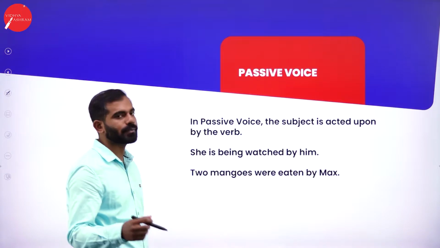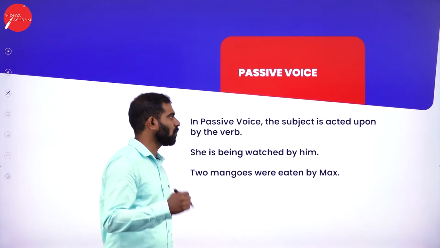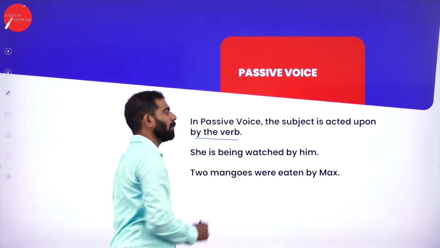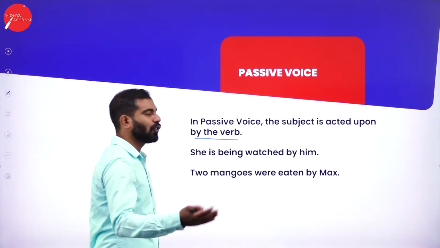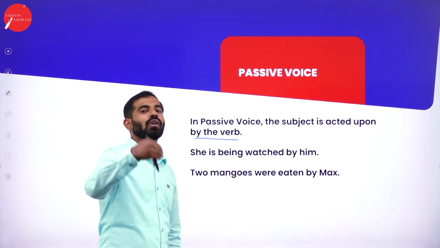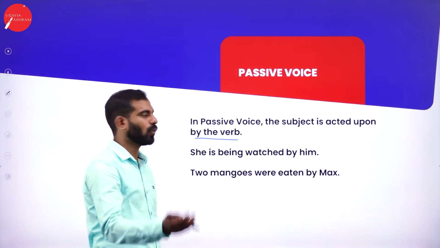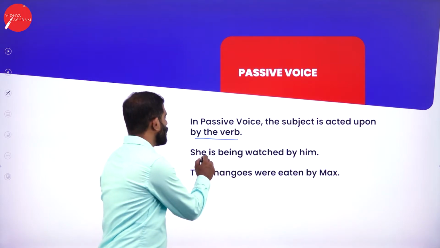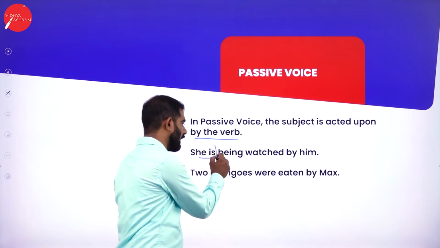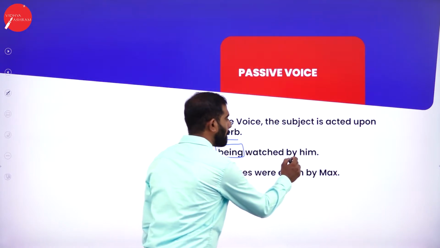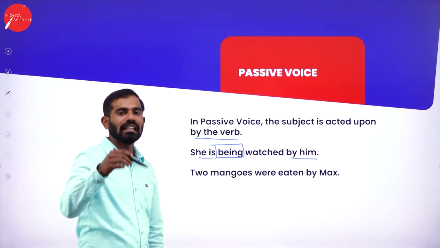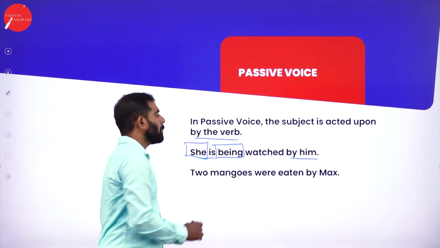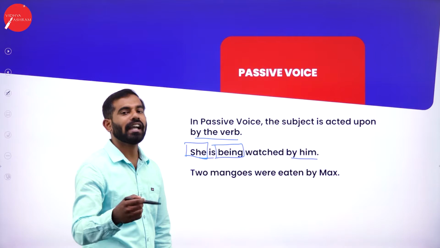So let us see what is passive voice. In passive voice, the subject is acted upon by the verb. In simple, if you remember, he is watching her, the statement in active voice, how will the sentence be changed to passive voice? She is being watched by him. He is watching her becomes she is being watched by him.